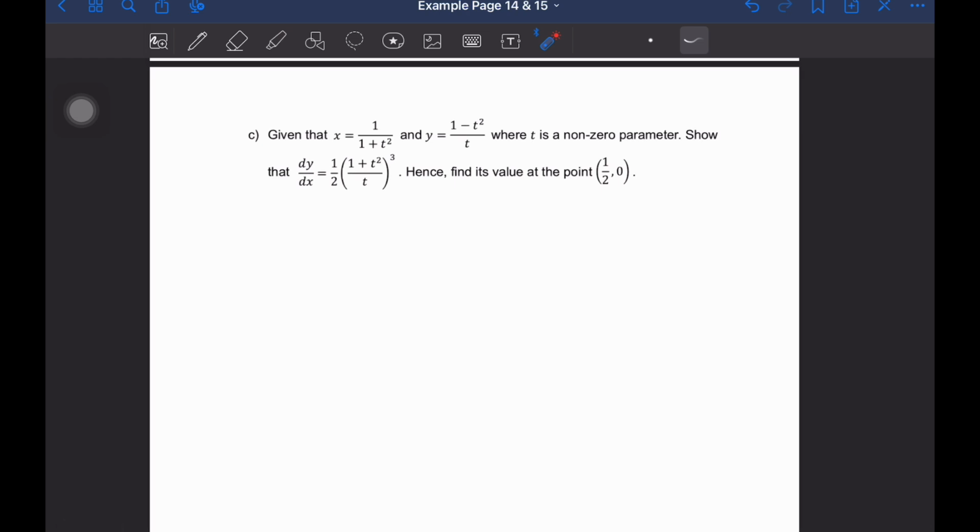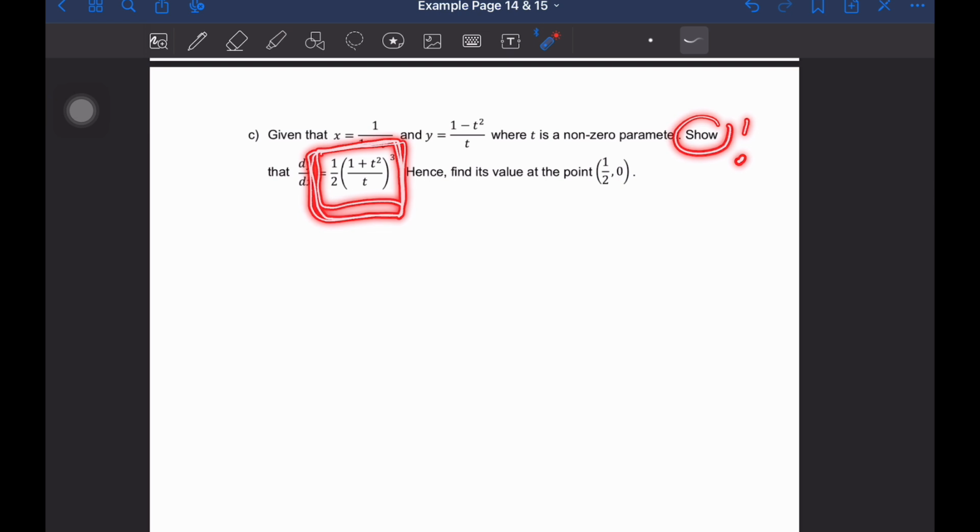Okay, so untuk example C, dia kata dekat kita ada x dengan y, given that x and y, okay, and then show that dy dx is equal to this one. Okay, so disuruh show dy dx dapat ini juga. So and then kalau awak perasan, ini adalah dalam bentuk yang paling mudah lah. So soalan dah simpleskan untuk awak. So what you need to do is to just show sahaja.